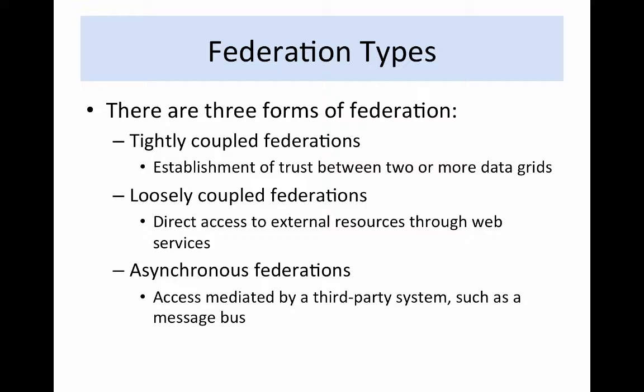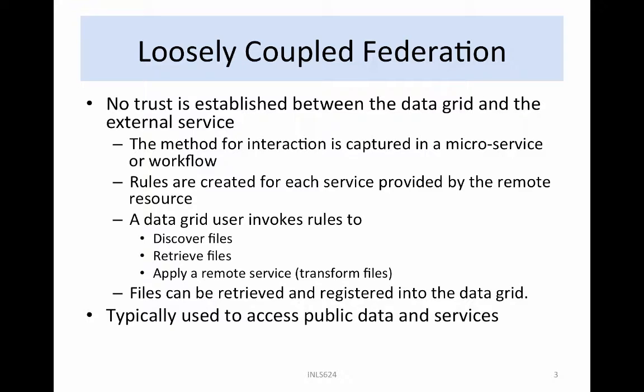Loosely coupled federations support direct access to external resources through web services. The user namespaces and file namespaces are not shared, and the only operations allowed are executed through web services. Asynchronous federations have their access mediated by a third-party system such as a message bus. Instead of interacting with the federated system, all requests are posted to the message bus. The federated system chooses when to process the requests and whether a response will be posted back to the message bus.